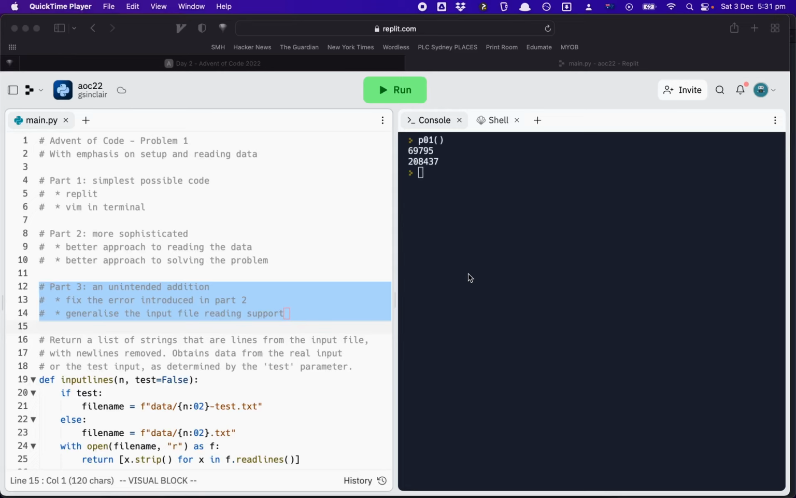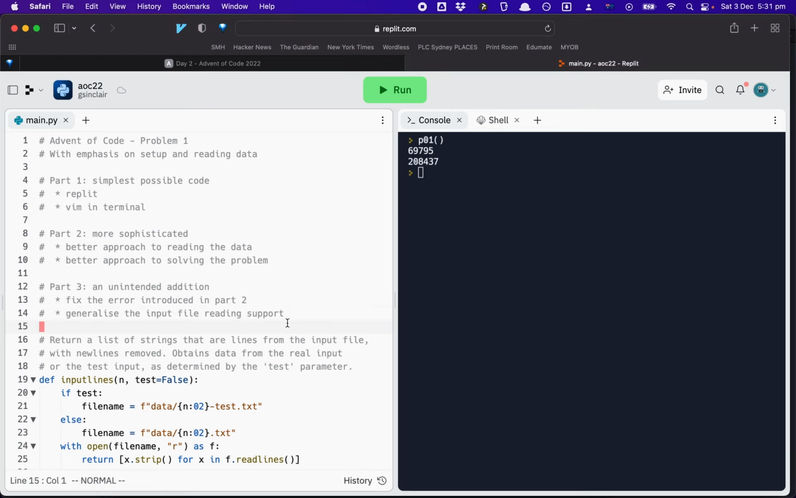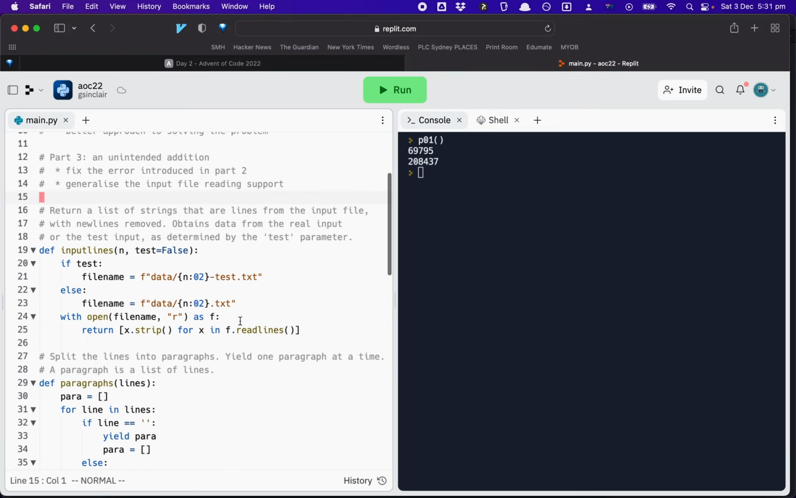Unintended addition. A friend pointed out that I had an error in my code in part 2. It didn't affect me getting the correct answer, but that's only because the data was kind to me. So I'm going to fix the error introduced in part 2, and as part of that, generalize the input file reading support. So what is the error?